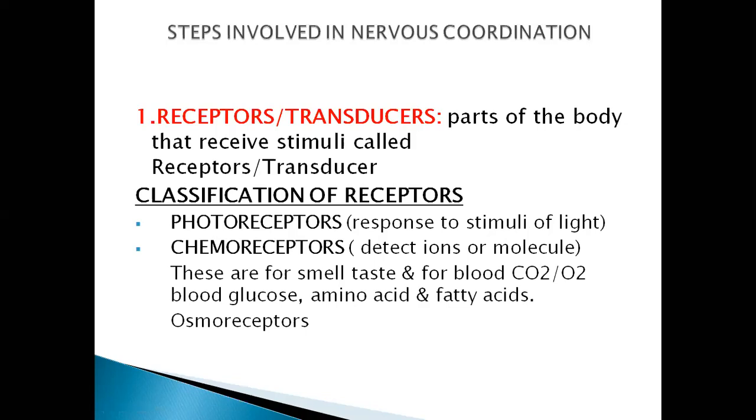Next is the chemoreceptors. Can you have an example for these photoreceptors, response to stimuli of light? In your body, which organ is responsible to detect light? Of course, your eye. Your eye can see the bright and low intensity of light. And for this purpose, in your eye, the rod and cone cells are responsible. Is it so? Yes, ma'am.